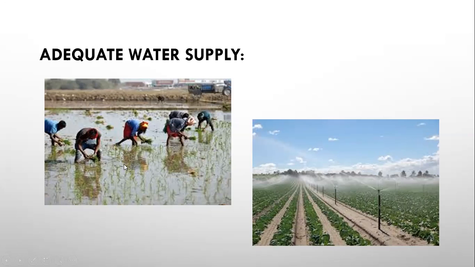Rice requires about 3 inches of standing water, so it needs a large amount of water. But other crops such as beans and many similar crops do not require standing water. Look at this picture. So rice needs sufficient water supply, and an adequate water supply is necessary for different crops.